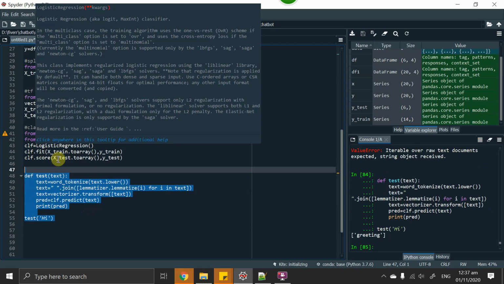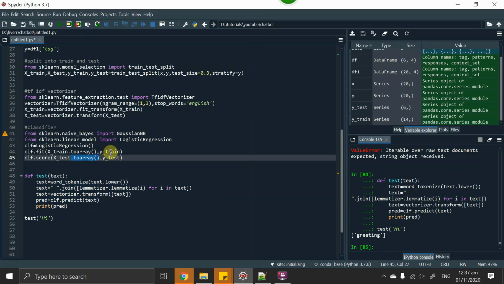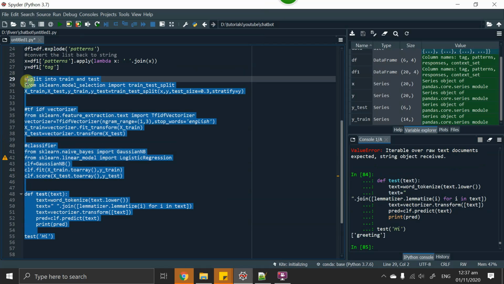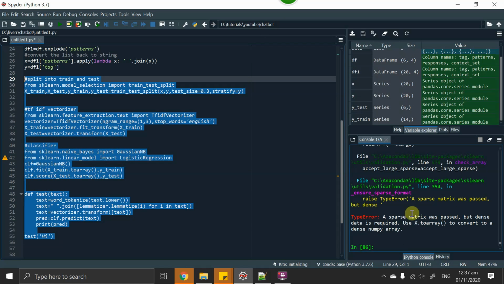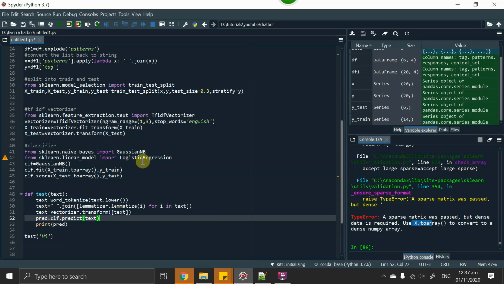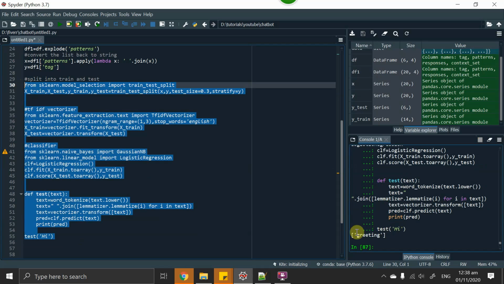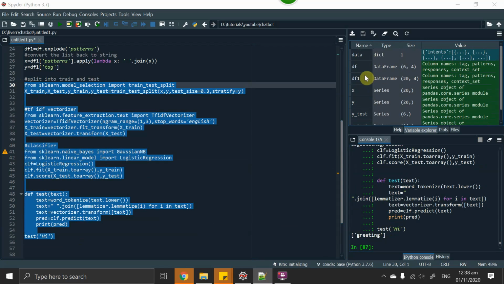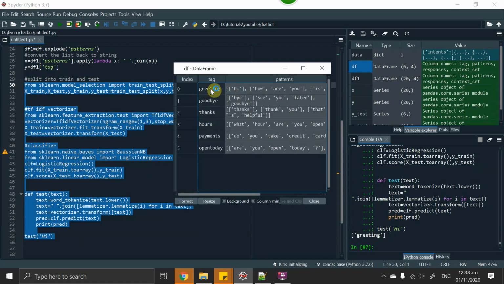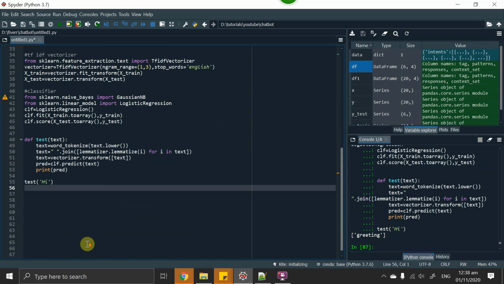Okay, we are using logistic regression, so we don't need to convert it to an array. But if we are using Gaussian, then it will give us an error that you have to convert it into dense. Here we can see that. So again, switch it back to logistic regression. Here it is predicting correctly that this word hi belongs to the greeting class.